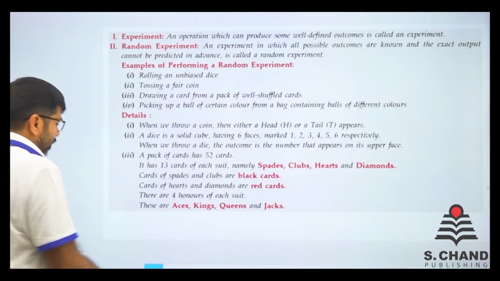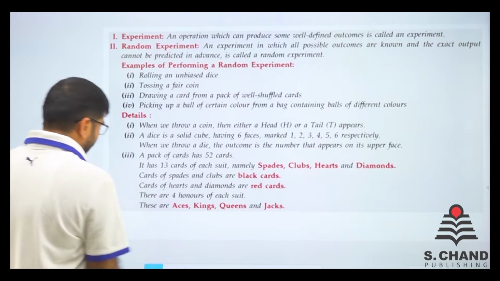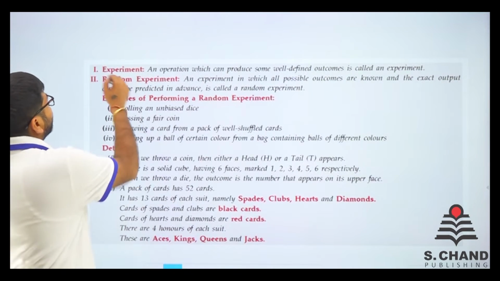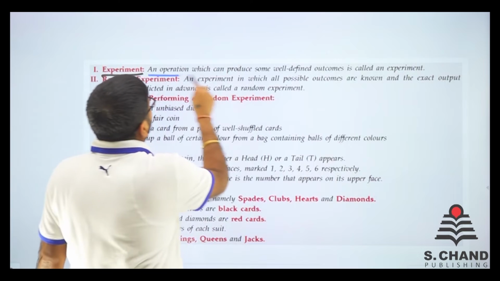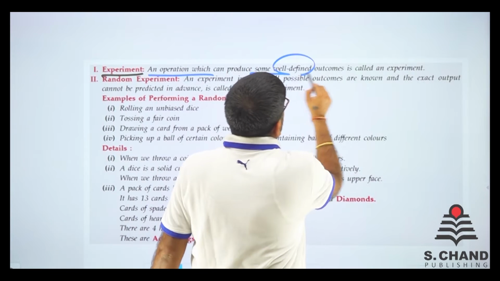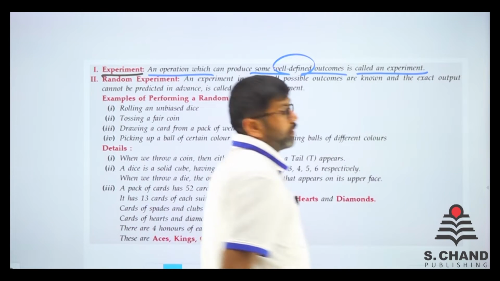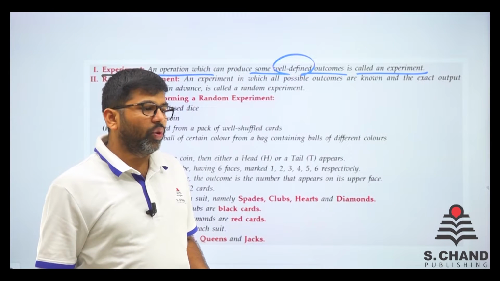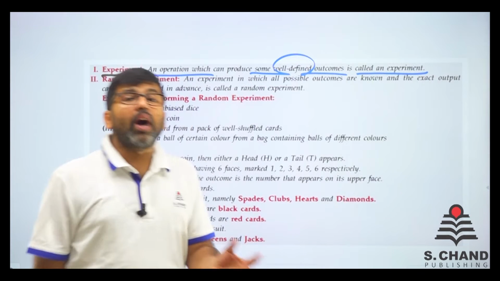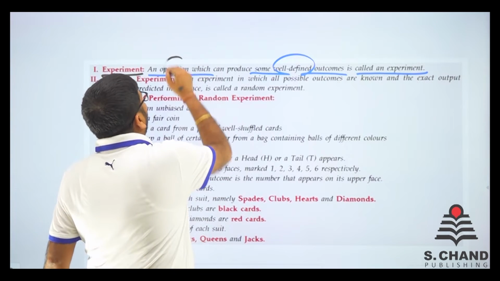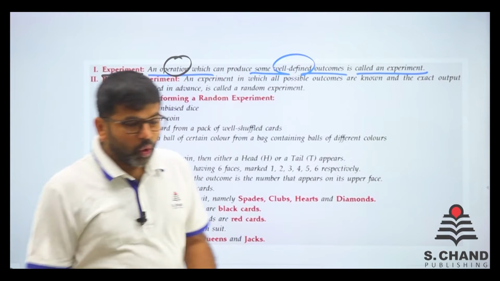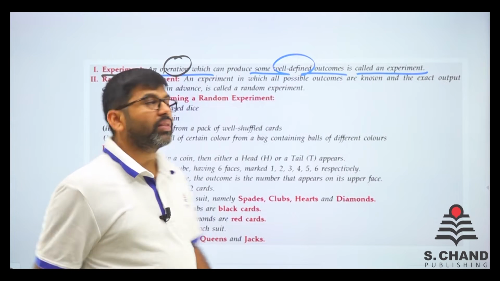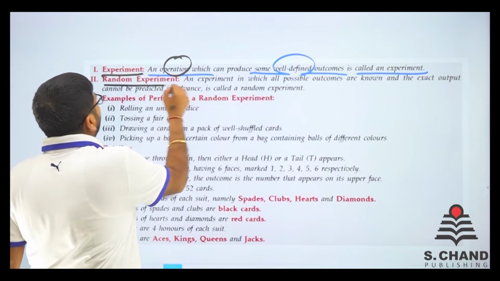So here we go. There are some concepts. Let's learn the definitions first. First is experiment. An operation which can produce some well-defined outcomes is known as an experiment. Experiment कैसे कहेंगे? Anything, कोई भी आपने ऐसा काम किया जिसका एक आउटकम आएगा, और वो well-defined आउटकम है, then it is known as an experiment.